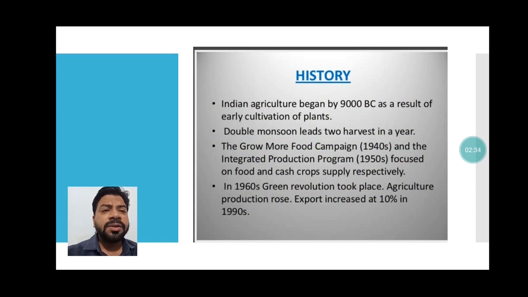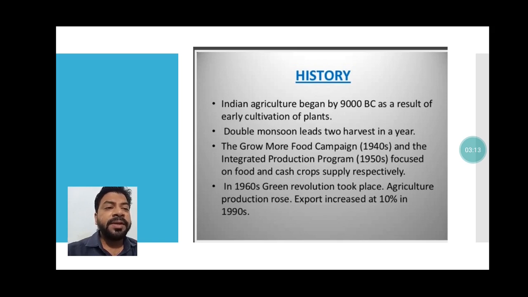If we talk about the history of agriculture, then you can see here Indian agriculture began by 9000 BC as a result of early cultivation of plants. If you recall the history of the Indus Valley civilization, at that time also people were aware of how to do cultivation and they were skilled in the cultivation of some crops. Double monsoon leads to harvest twice in a year. As you already know, we have the advancing monsoon and retreating monsoon, so both times people used to sow the crops.